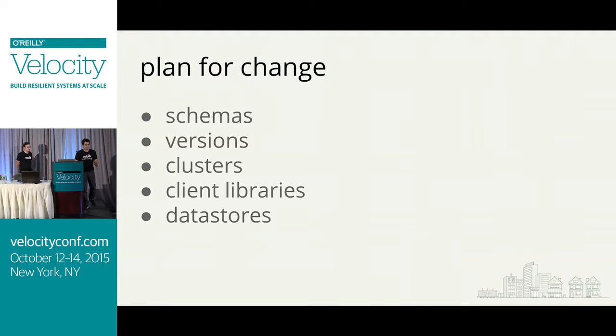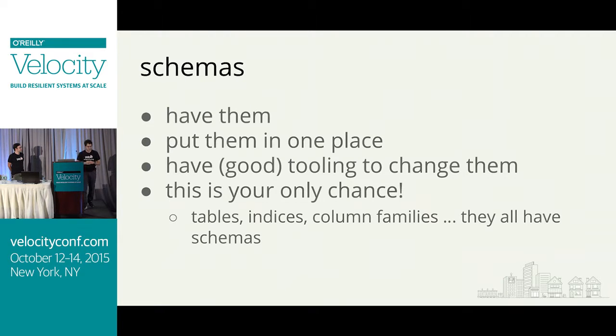So you're going to have to be able to change which cluster provides a data API. You're going to have to change which client library to use, and you might even have to change data stores because features change. You might have said, okay, Cassandra will work really well for this, and 6 months down the line, someone says, I want to add a full-text search component to this, and you're like, oh shoot, that's really hard in Cassandra. But we've got this other data store that does it really well. So as long as you can plan for change, then it's going to be worth it. That's really why we take those abstractions.